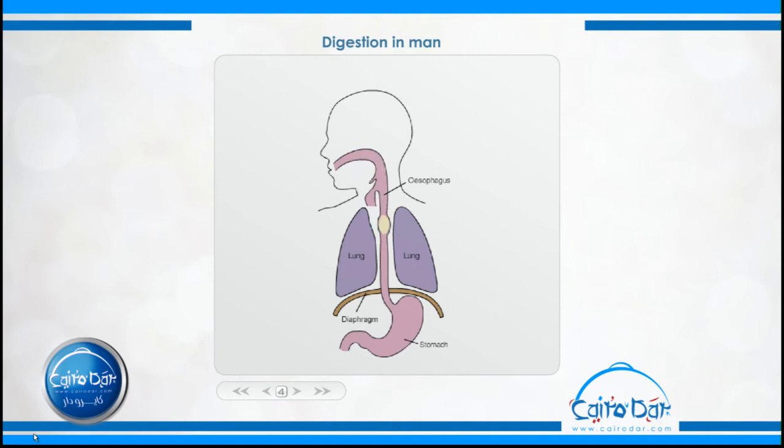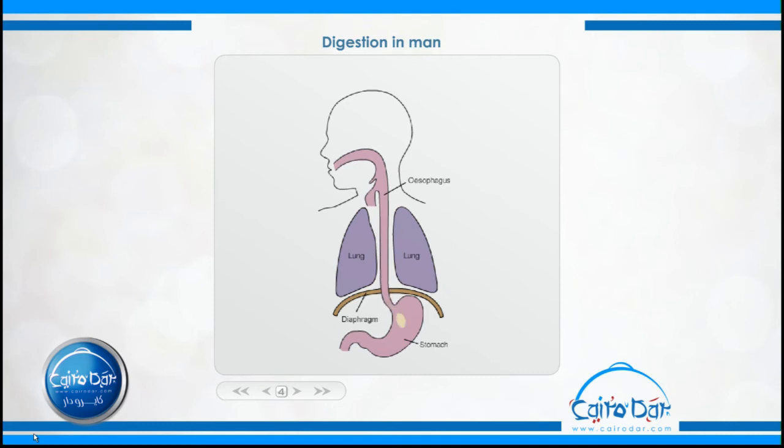So the part of the alimentary canal which follows the stomach is called the small intestine. The small intestine is about 8 meters. The first 25 centimeters is called the duodenum, but the rest of the small intestine is called the ileum. Inside the duodenum, the bile juice and pancreatic juice get inside the digestive system, through the first 25 centimeters of the small intestine.